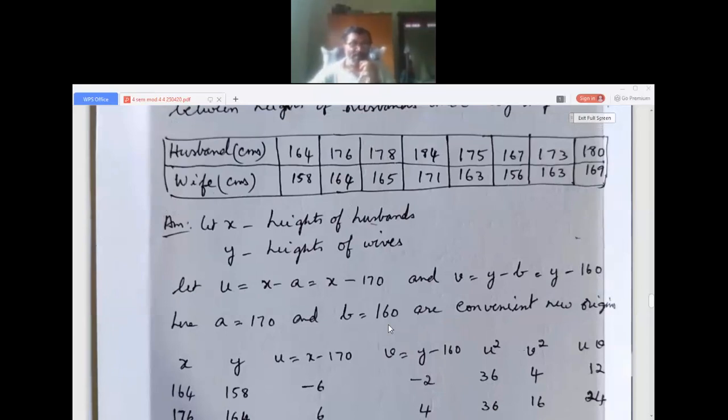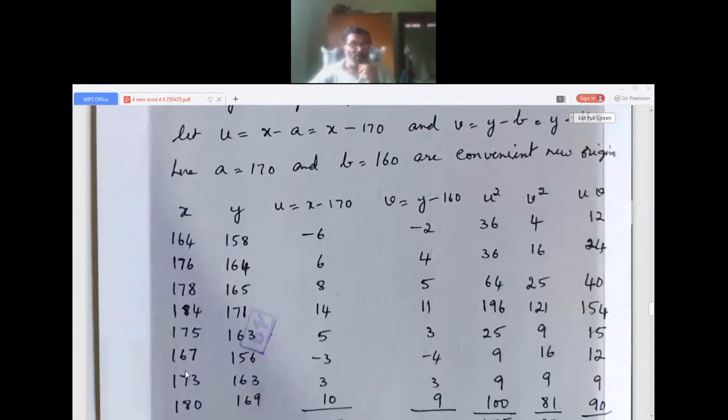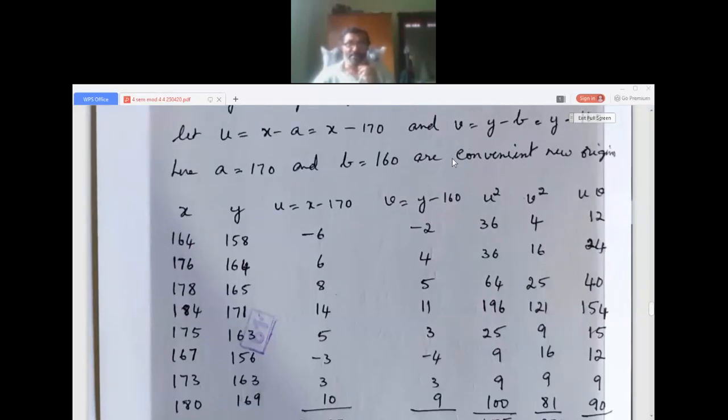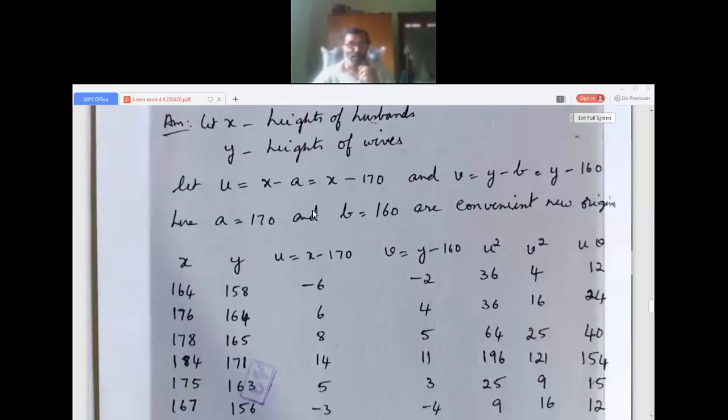Now x and y I wrote. See the big values. You can do it by method 1 also, but the numbers will be much bigger, and the answer is the same. So now u is equal to x minus 170: 164 minus 170 is minus 6, 176 minus 170, that way. Similarly, subtracting 170 from all of these, the sum of u is 37. Then v is equal to y minus 160: 158 minus 160 is minus 2, 164 minus 160 is 4.